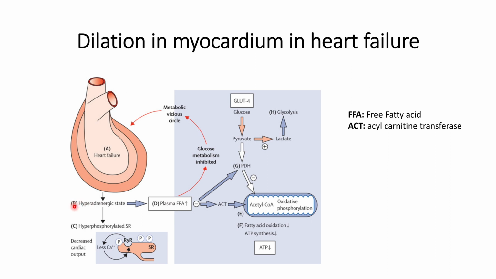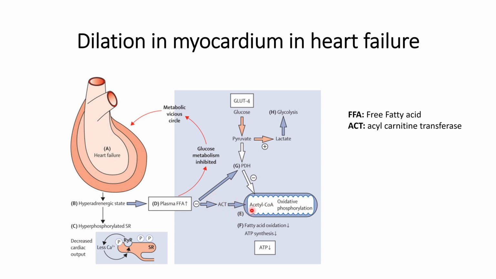Another effect of the hyperadrenergic state is the increase in the amount of plasma FFA, or free fatty acid. What happens because of this increase? It will continue to increase until it reaches the level of ACT, or acyl carnitine transferase, and starts deactivating it.